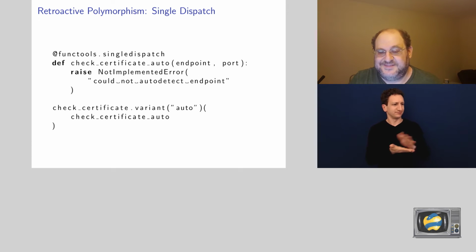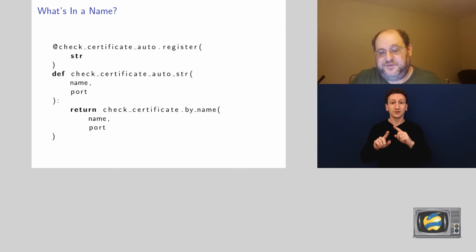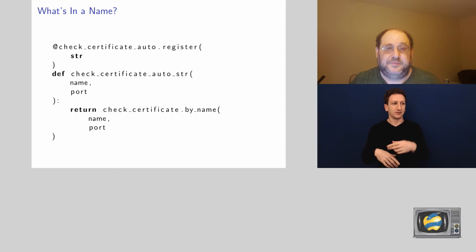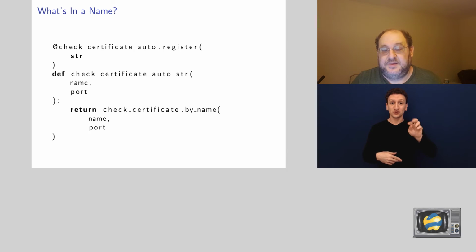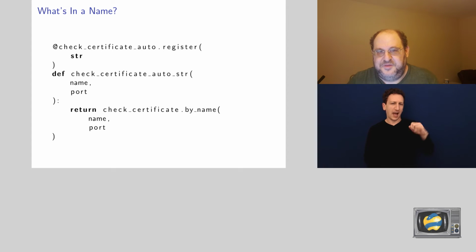But the reward: we can register based on type. We can register for str name port, because if they give us a str, we want to assume that it's a name and resolve the name. Well, how would you express an IP? We thought that a str could also be an IP.